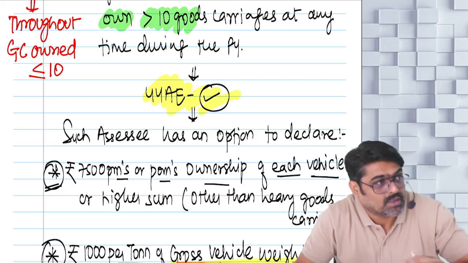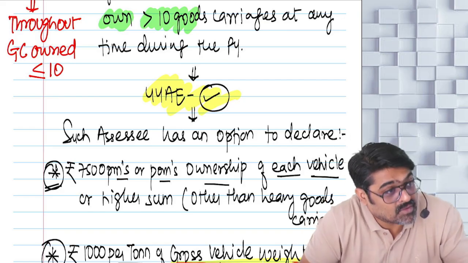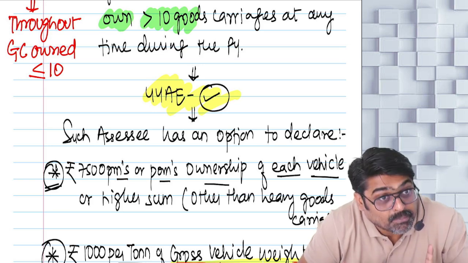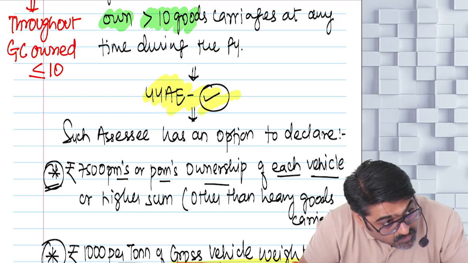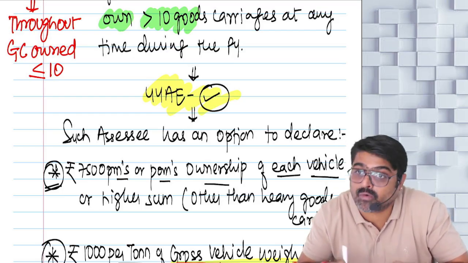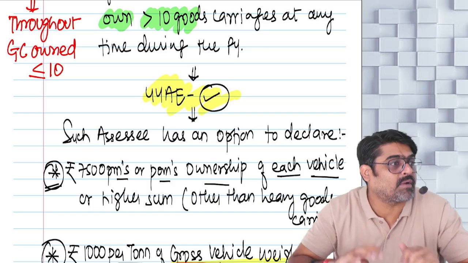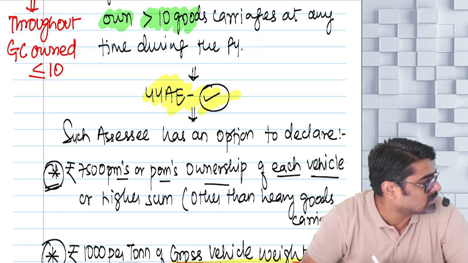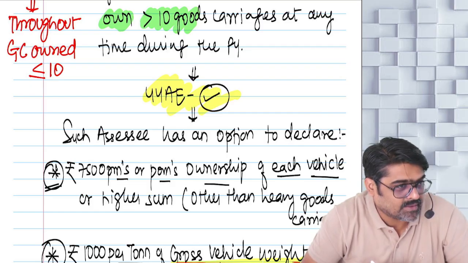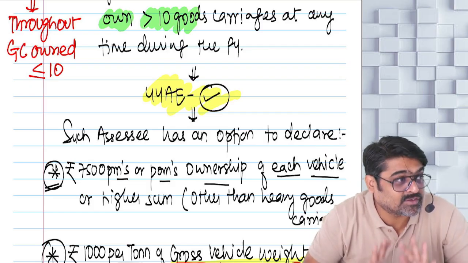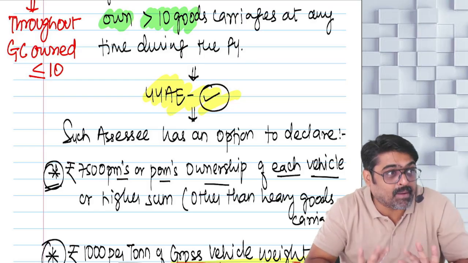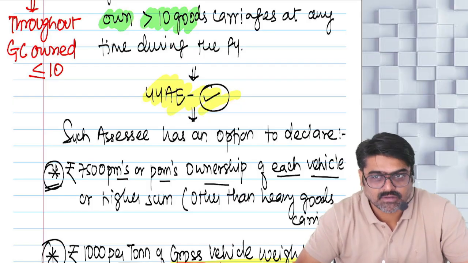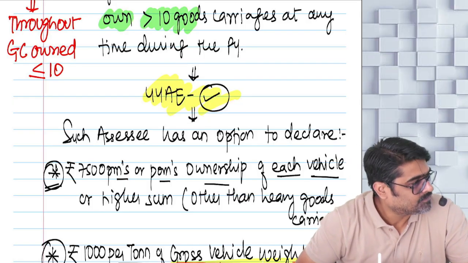Pakka, no? Now every month per vehicle, how much you are going to show? 7,500. Per vehicle, per month of ownership, or even for the part of month ownership, you are going to show minimum 7,500 or a higher sum which you are actually earning from that vehicle. You can show that also. Yes or no? But wait. This is the presumptive income. This is the minimum income per vehicle you have to show for all vehicles other than heavy goods vehicle.